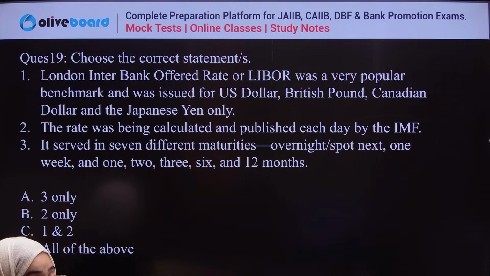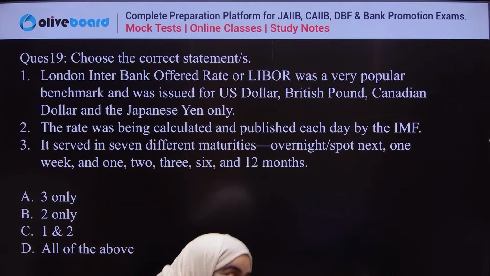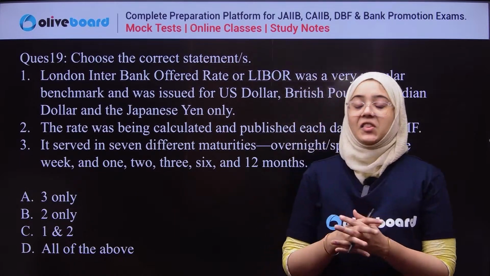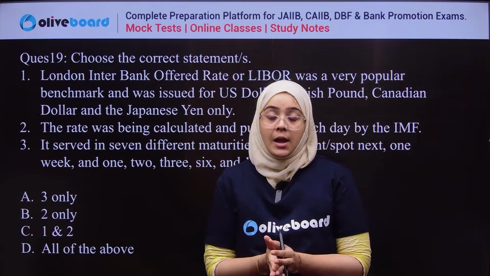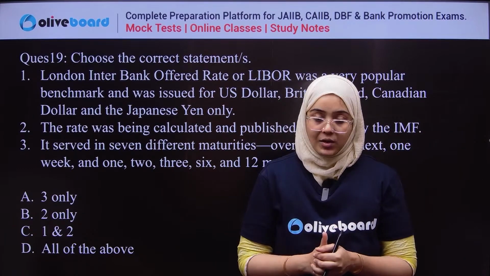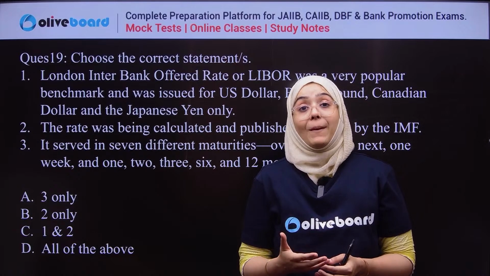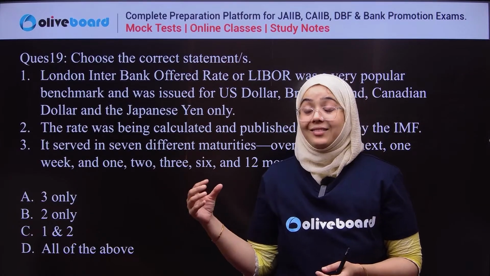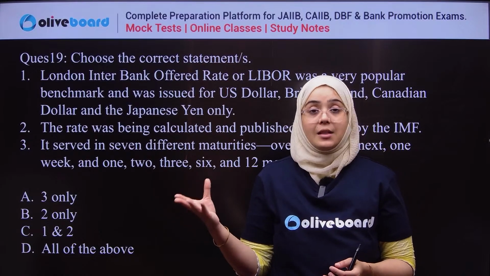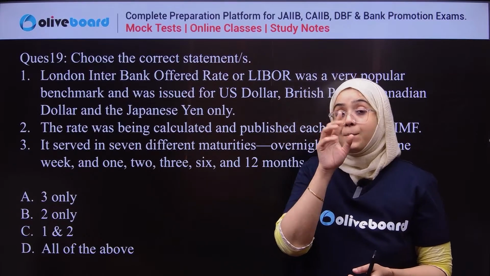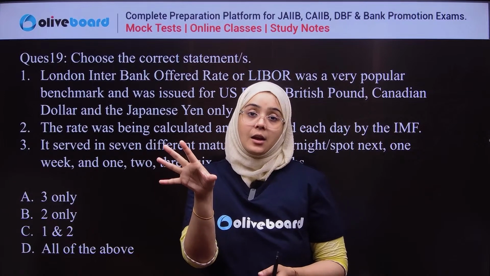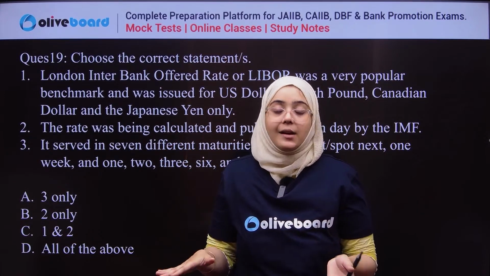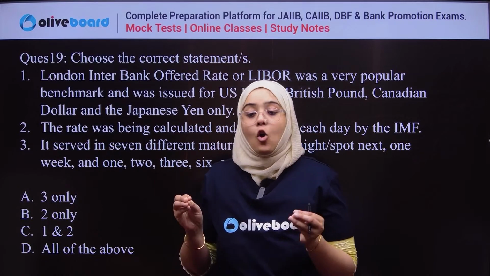Okay, see, first thing is what? LIBOR, London Interbank Offered Rate. So LIBOR is a benchmark interest rate. Let me explain to you first what LIBOR is. LIBOR is a benchmark interest rate at which the global major banks lend to different segments or different institutions in the international market. So the base rate or the benchmark rate which acts as a base for lending in the international market is LIBOR, London Interbank Offered Rate.